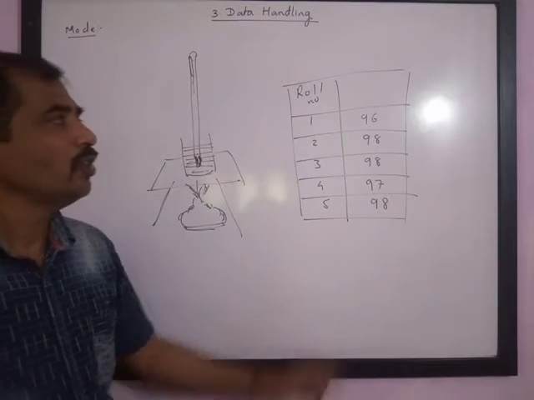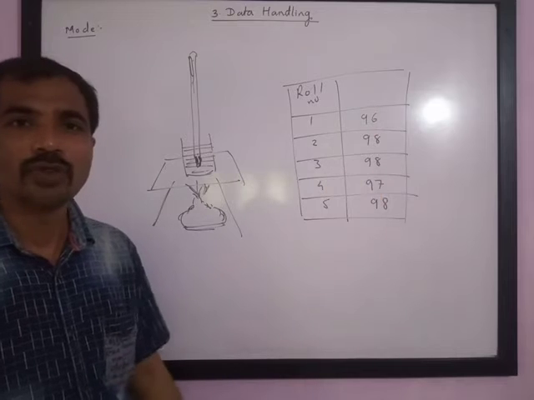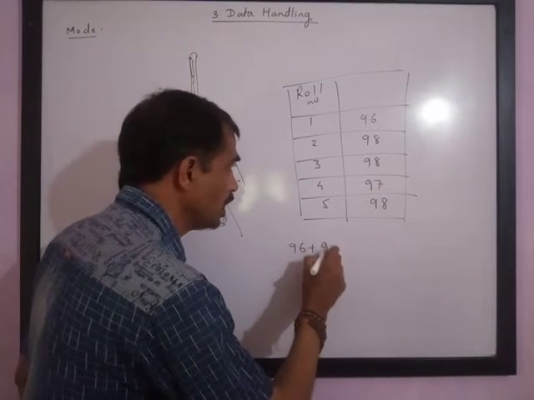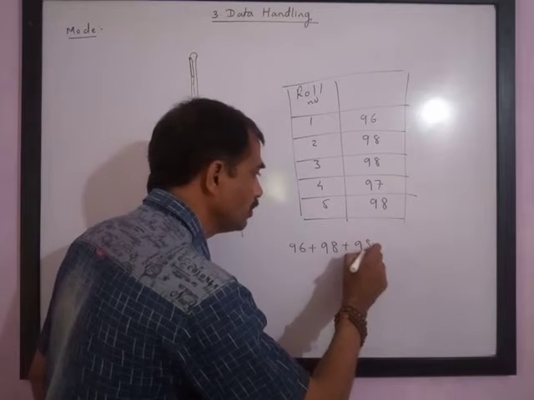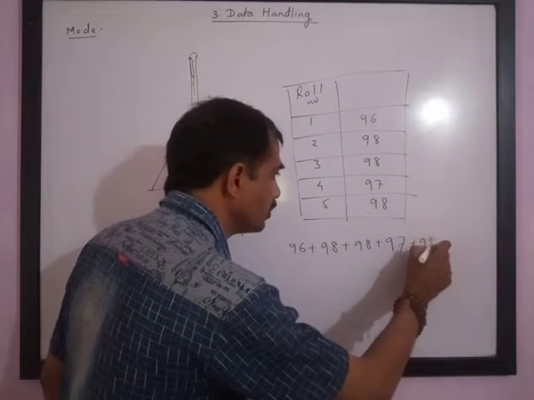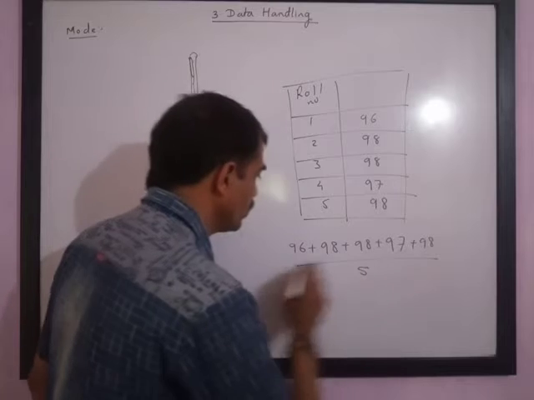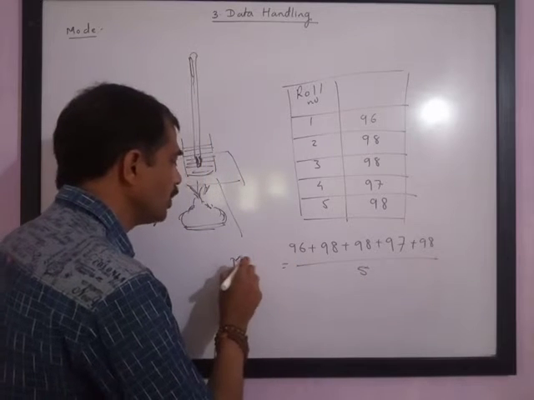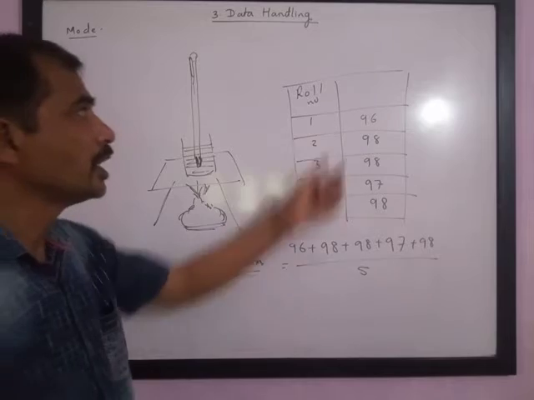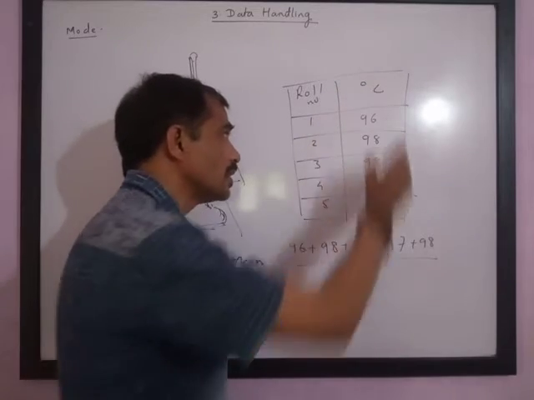Now see, if we find the mean, we get 96 plus 98 plus 98 plus 97 plus 98 upon 5. This is the mean of the boiling temperature in degrees Celsius.